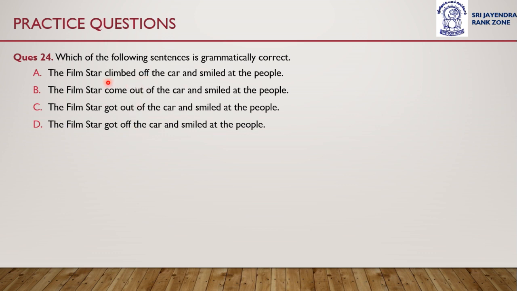So the difference is: the film star climbed off the car, the film star come out of the car, the film star got out of the car, and fourth, the film star got off the car. We have to recognize the grammatically correct option. So the correct answer is option C.